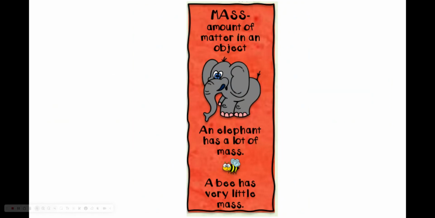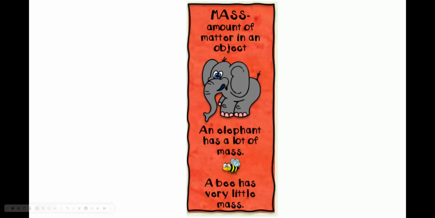Mass is a word we are going to need to know, and it's going to come back at the end of the year again. Mass is the amount of matter or stuff in an object. Mass does not change. For example, an elephant has a lot of mass. It has the same amount of mass no matter what zoo it's at. If it's at the African safari, or if we took it to the moon, it still is made up of the same amount of stuff, which is mass.